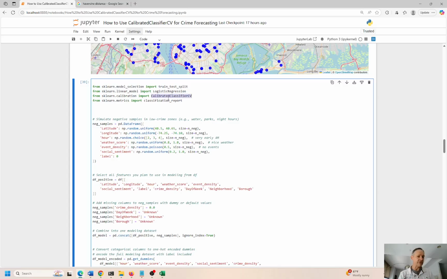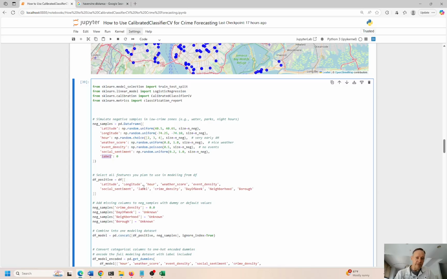So we're going to take all this information and feed it into the model and use latitude, longitude, hour, weather score, event density, that's what I just mentioned, and social sentiment. So these could be posts on Facebook, or maybe it's called Meta now. I'm not sure. That thing seems to change all the time. So if there's chatter about a potential crime that could become an actual crime, these are the types of things we're looking at.